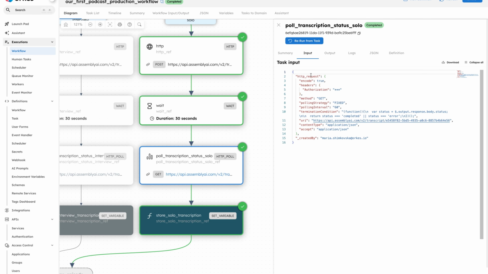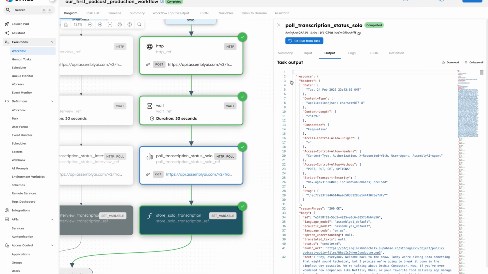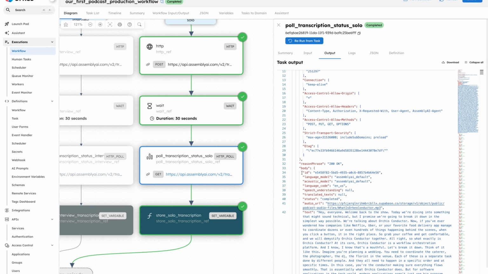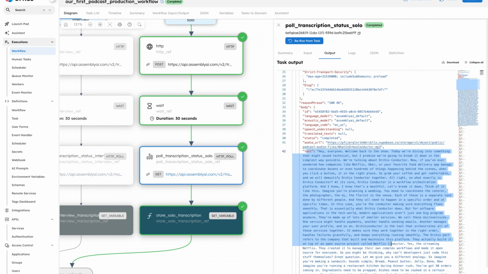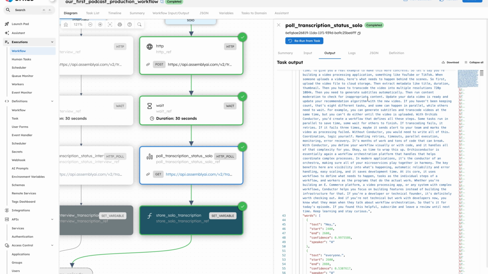So input, we see a get method, termination condition, what we set up before. We have the API from assembly AI, URI. And if I go to output, I am interested in this body. So I see the ID. We see the text. So this is the entire transcription of our audio file.